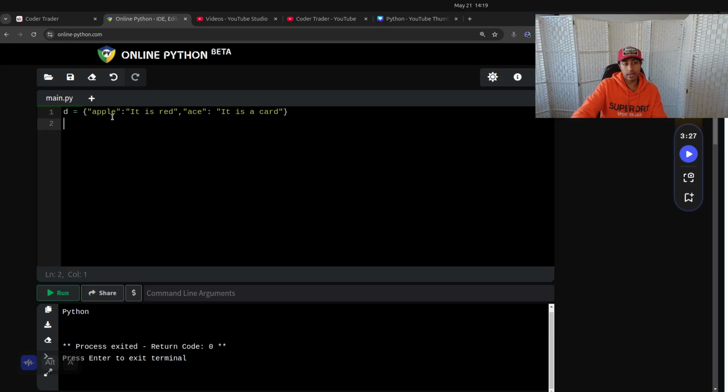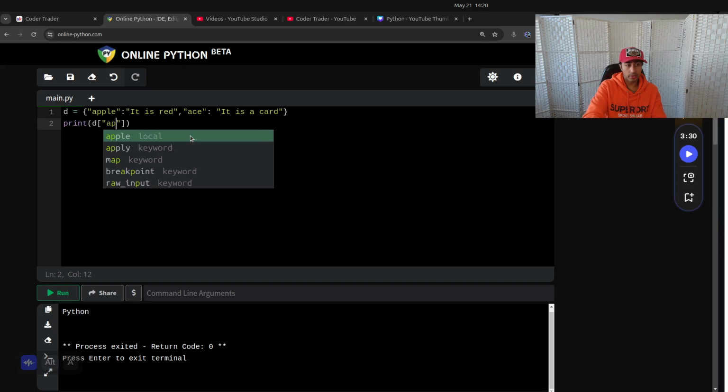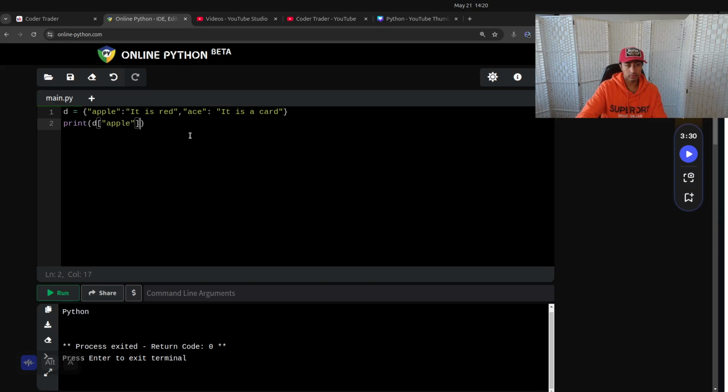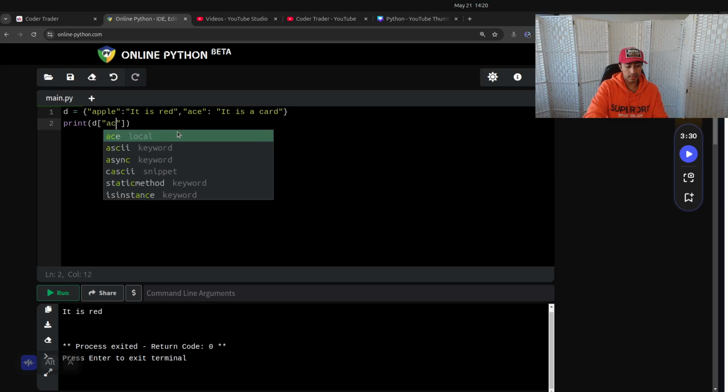And then the idea is you just have these value stores, and how to access things in the dictionary is, I'm going to print. Say I just wanted to print the apple definition. The way you do it is you go D, and then you say, okay, I want to look up the key apple. And that should return it is red. You can replace that with ace, and it should return that.